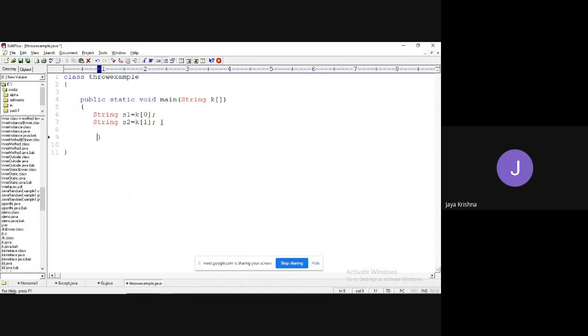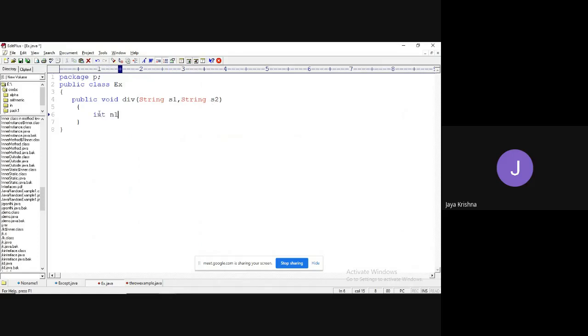My interest is I want to pass these two values s1 and s2 to which method? The ex class division method. So that is the reason I am trying to access parameters as strings s1 and s2. Now what I need to do?